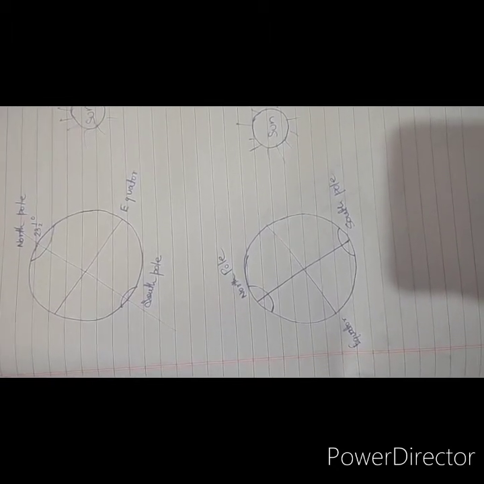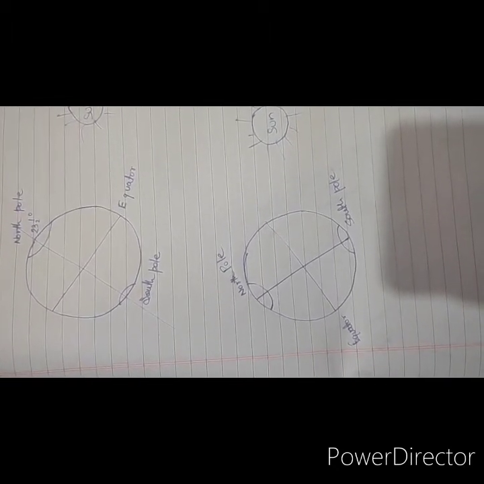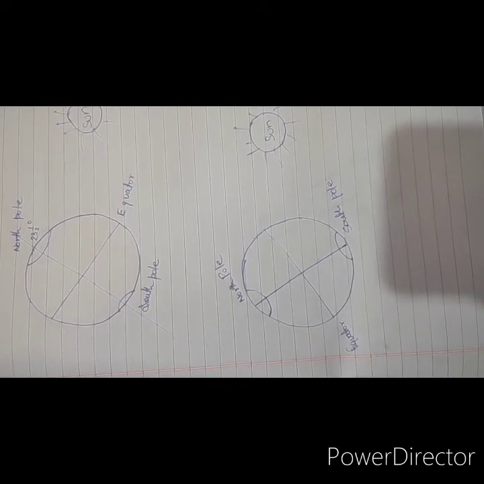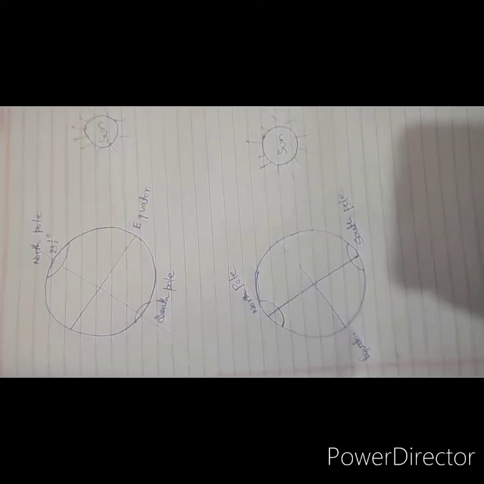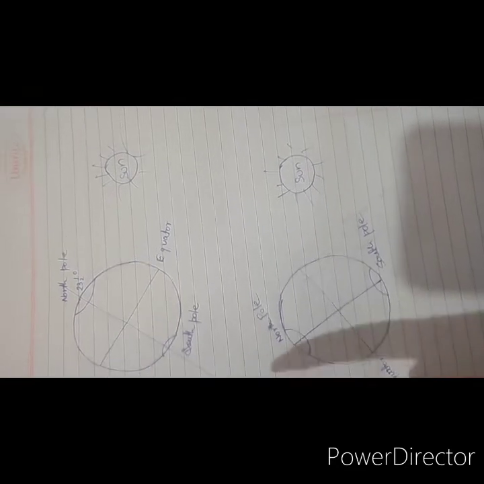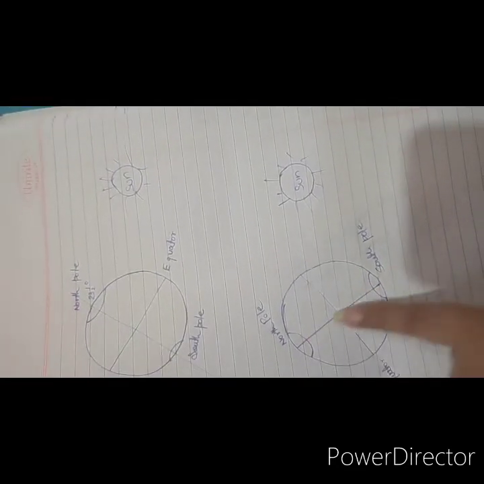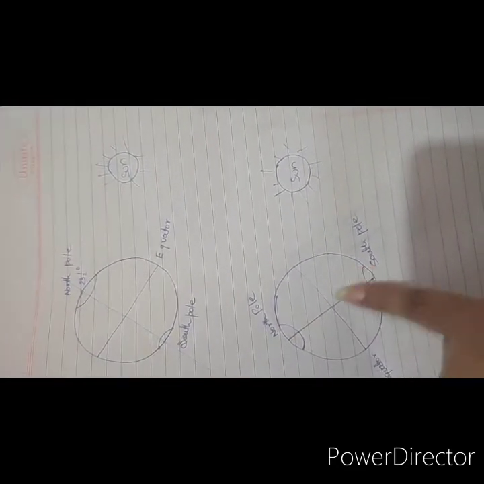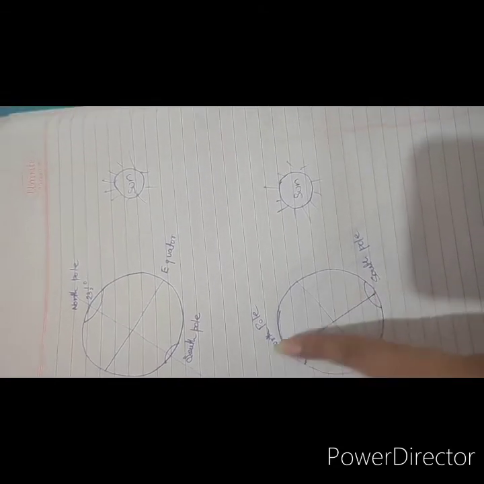Why do these things happen? Only because of the revolution of the earth, and the second factor is the tilt of the earth on its axis.